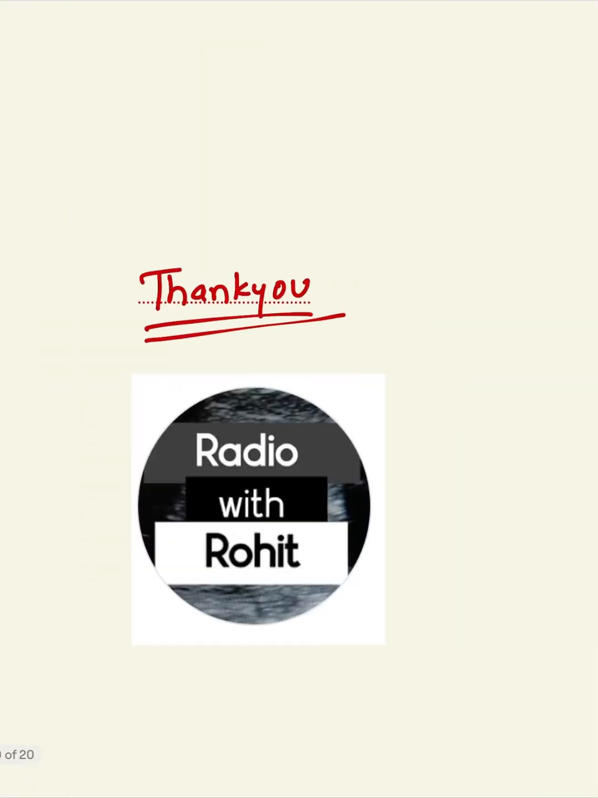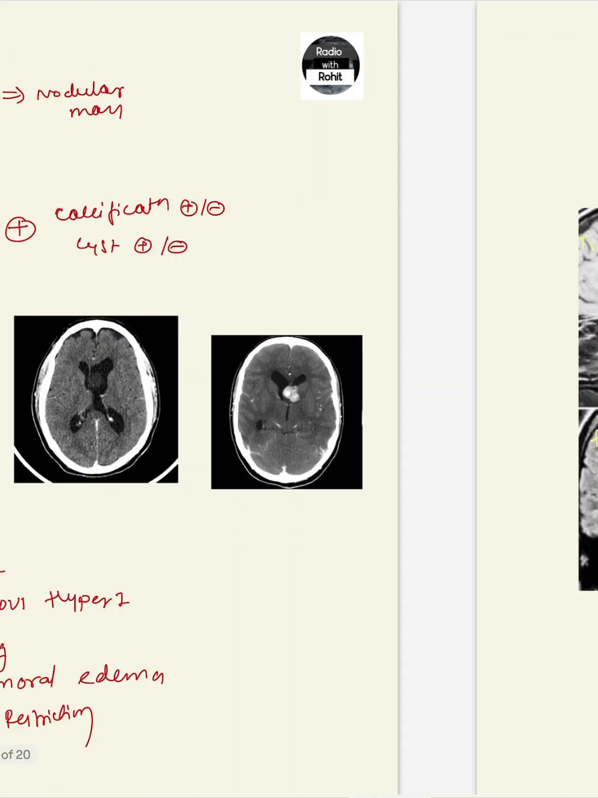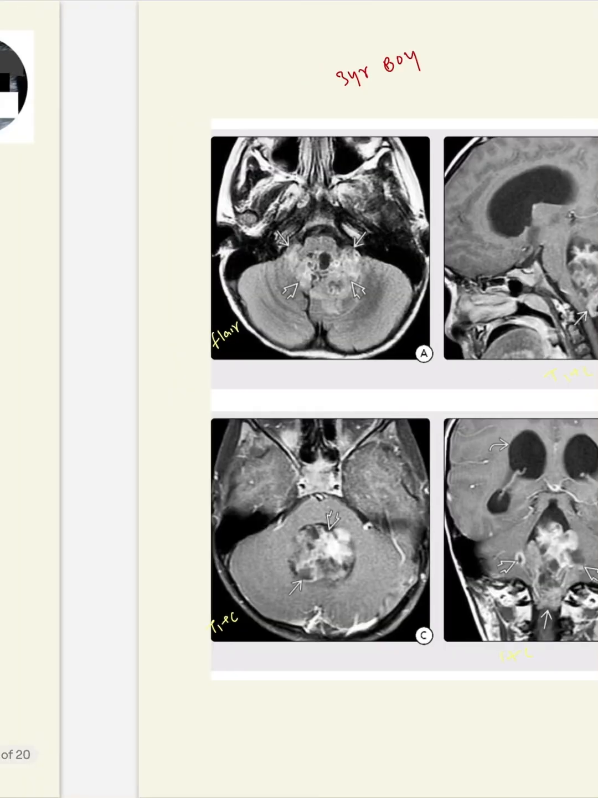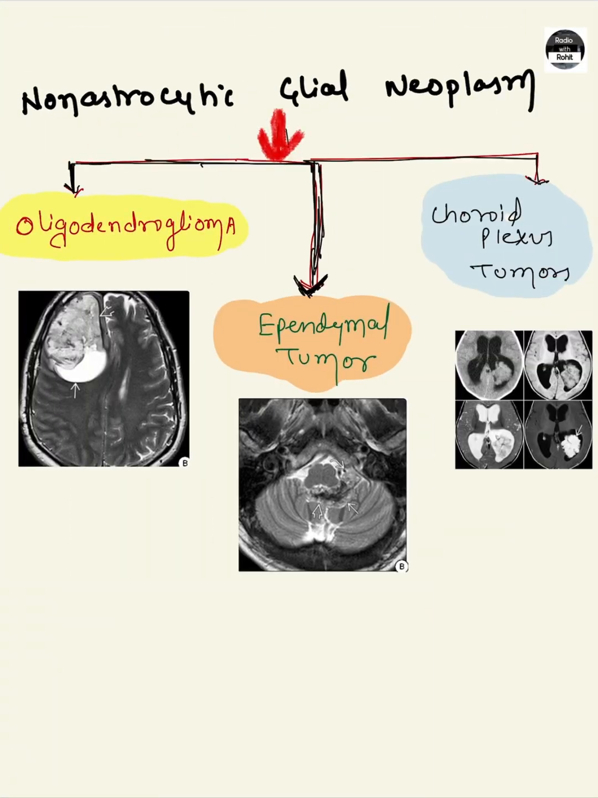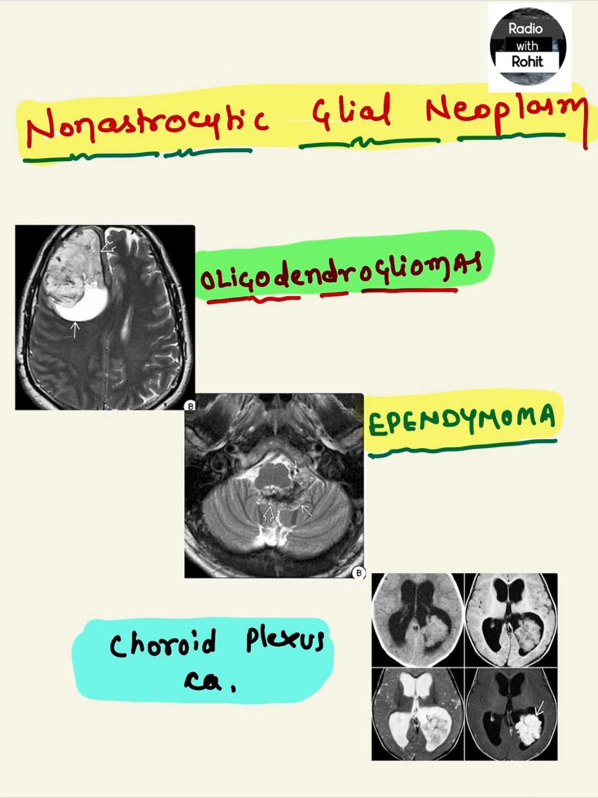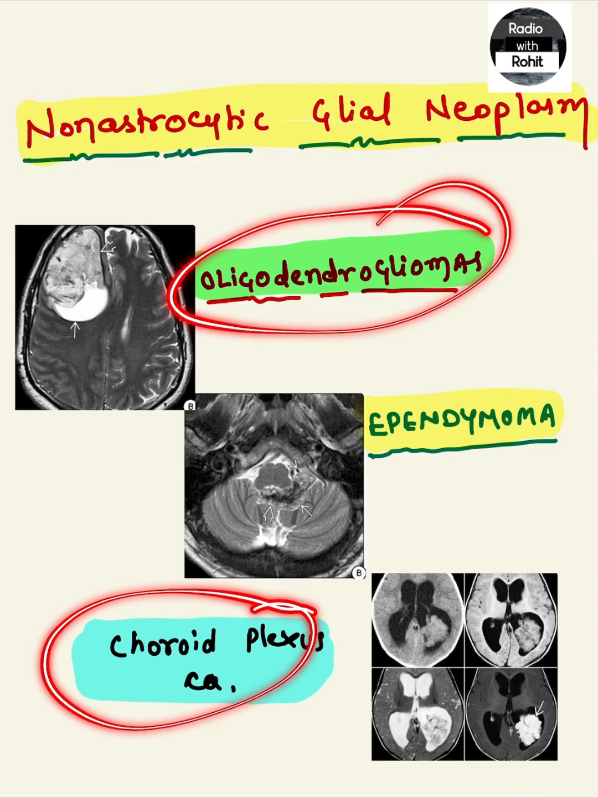So this is all about the ependymal tumors. We have concluded all the ependymal tumors, with the most common being ependymoma and the second most common subependymoma. In the next class, we will discuss the oligodendroglioma and the choroid plexus tumor.